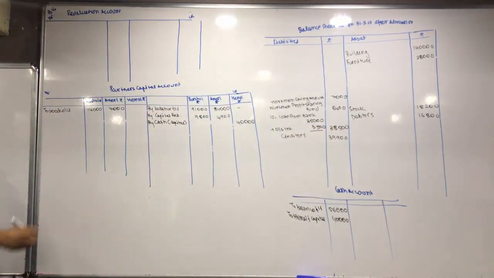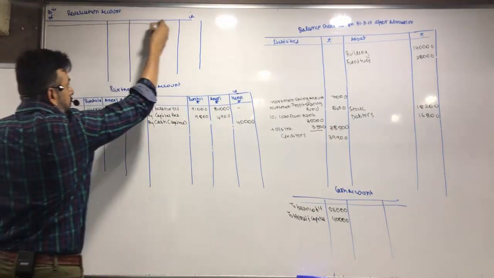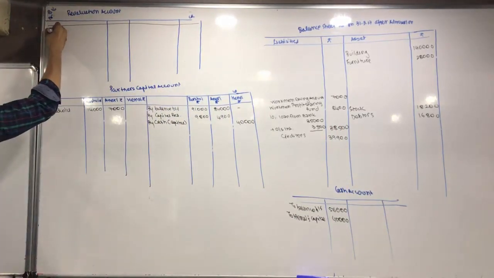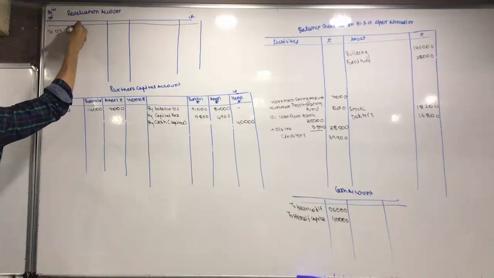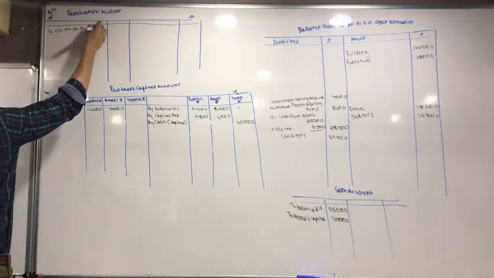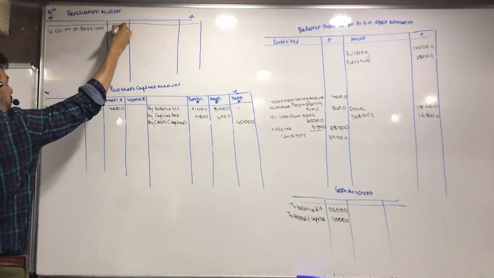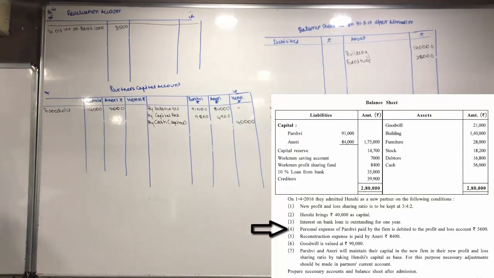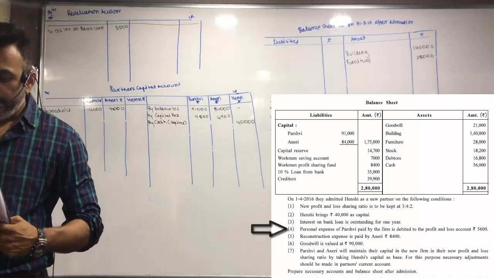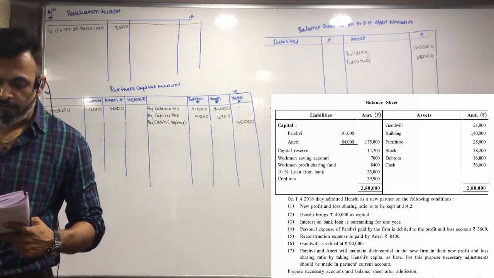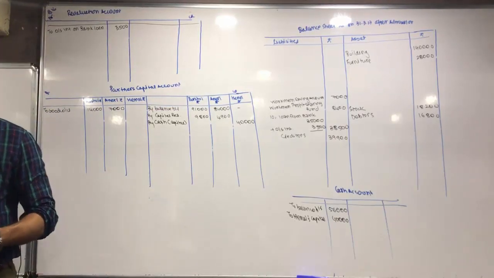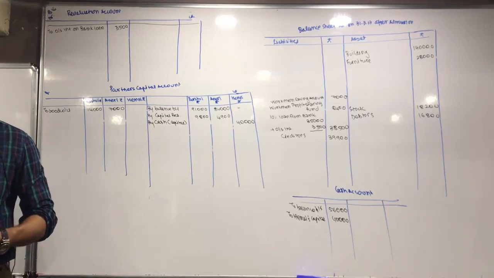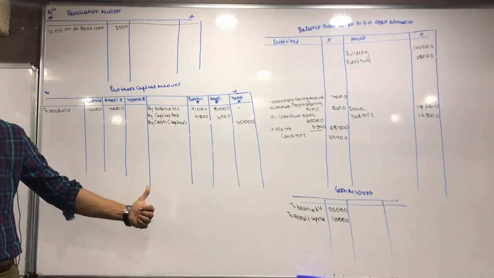Second effect, revaluation account, debit side, outstanding interest on bank loan, 3,500. Personal expense of Pashvi paid by the firm is debited to profit and loss account 5,600. So now we have to credit profit and loss account and we have to debit what? We have to debit drawings, which is basically we have to debit on the capital side.